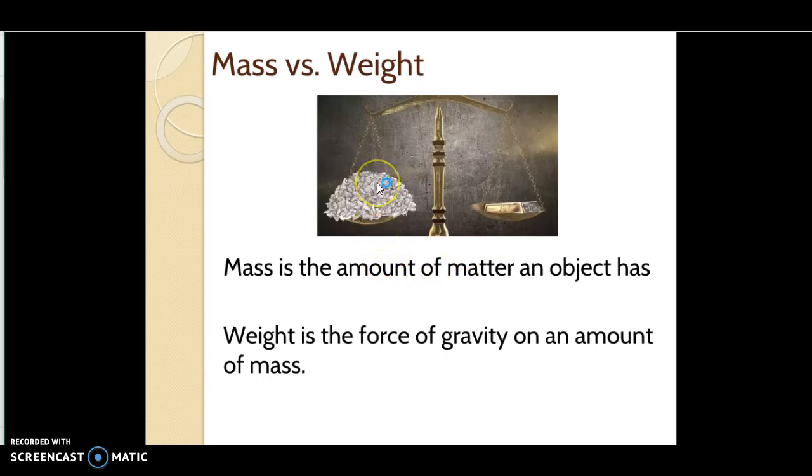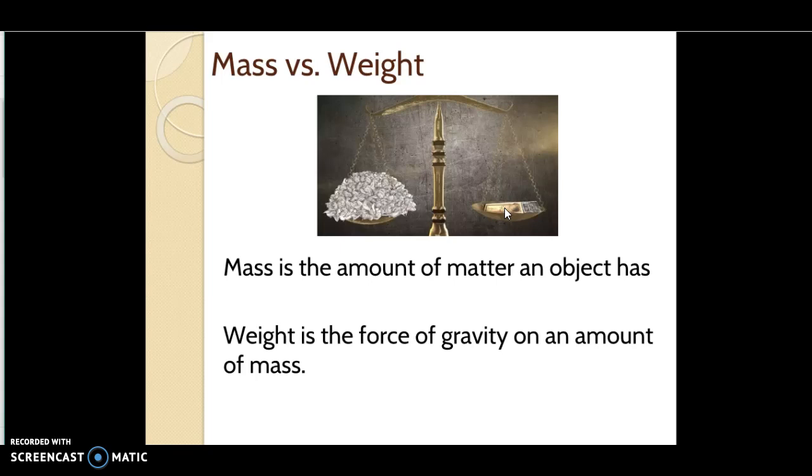Now, can mass change? Only if you were to take away part of it. If I took 2 feathers off that pile, then the mass would change, and therefore the weight would change, and all of a sudden the gold would weigh a little bit more because it has just a little bit more mass. Weight can change without losing any mass of the object. Simply go to the moon and the weight is going to be much less because the gravity force up there is much weaker and it's not pulling as strongly on that mass.